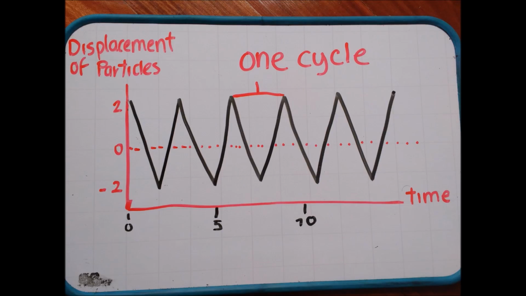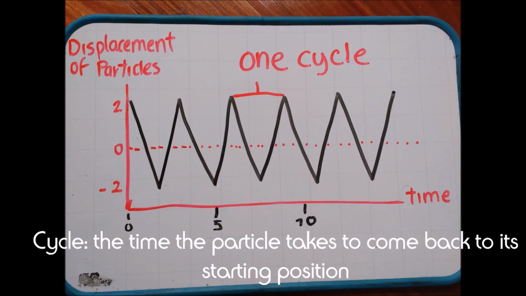This graph shows the movement of one particle in the medium. The horizontal axis shows the time and the vertical axis shows the displacement of the particle. The graph also shows 5 cycles. But what is a cycle? A cycle is what it takes for the particle to come back to its starting position.